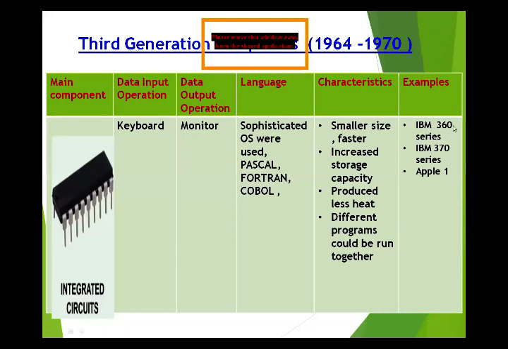IBM 360 series, IBM 370 series, and Apple I are examples of third generation computers. IBM, International Business Machines, is the name of a company. So IBM 360 series and IBM 370 series and Apple I are examples of this generation of computer.